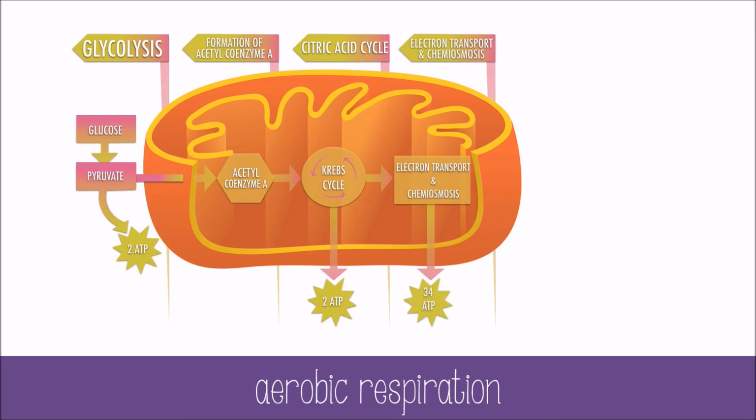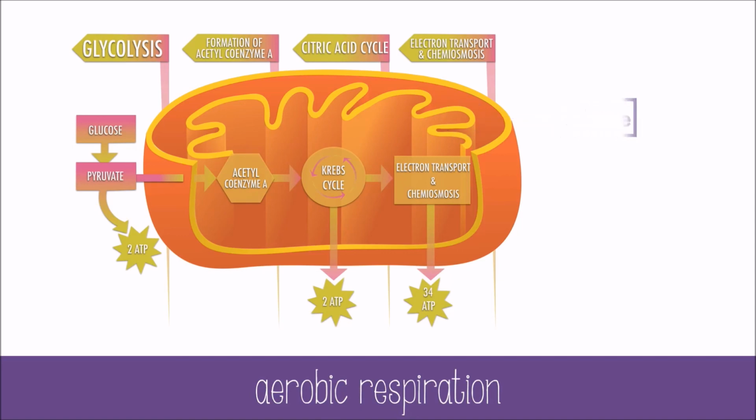During the Krebs cycle, 2 ATP and the gas carbon dioxide are produced. The carbon dioxide will eventually diffuse out of the cell. This is why we breathe out carbon dioxide. The electron transport chain and chemiosmosis take place in the folded inner membrane of the mitochondria called the cristae.